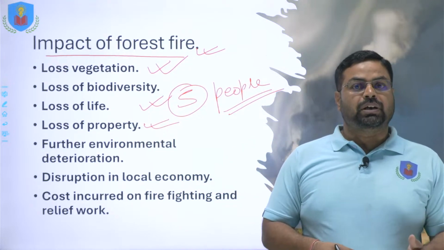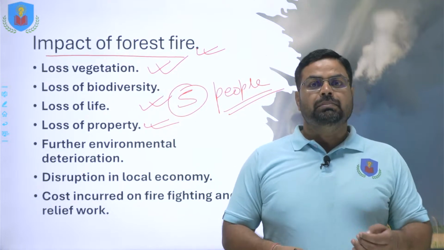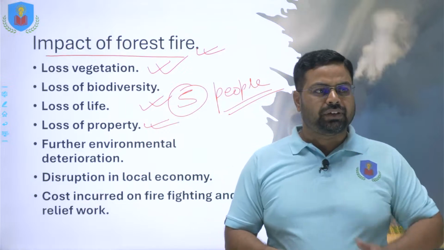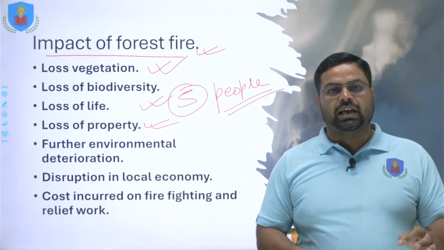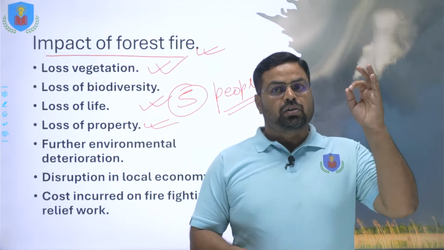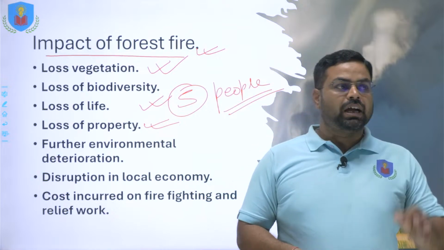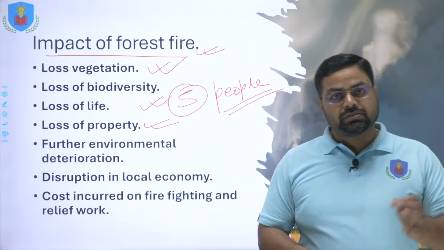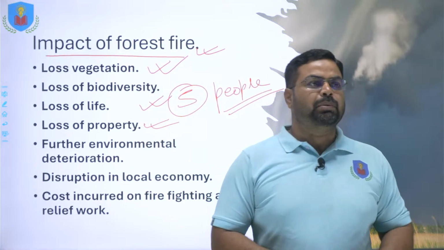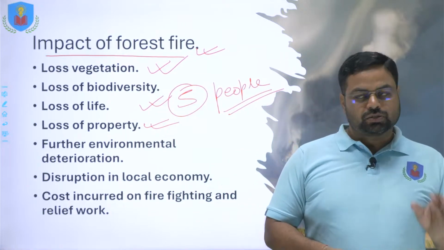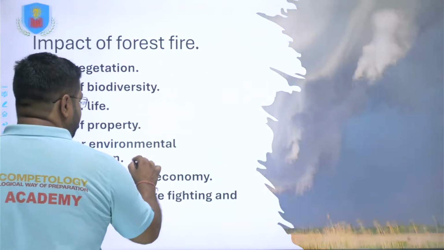So the loss of property is also there, and many people keep their livestock in the forest areas, pastures. Many people have their godowns and various other things. All these things cause the loss of property, as well as the wood or the logs available in the forest area, which is also property, as well as biodiversity, herbs, different species, all these are property. So everything is getting lost. So this is the loss of property, and thereafter further environmental deterioration.